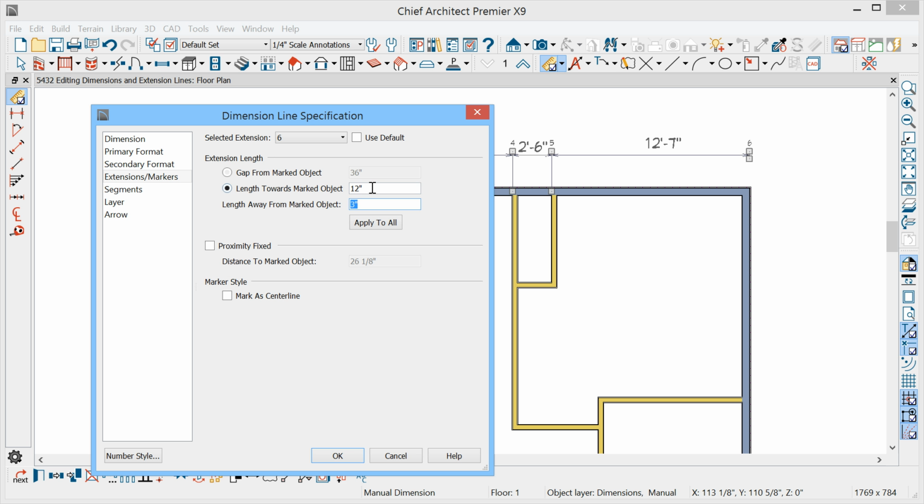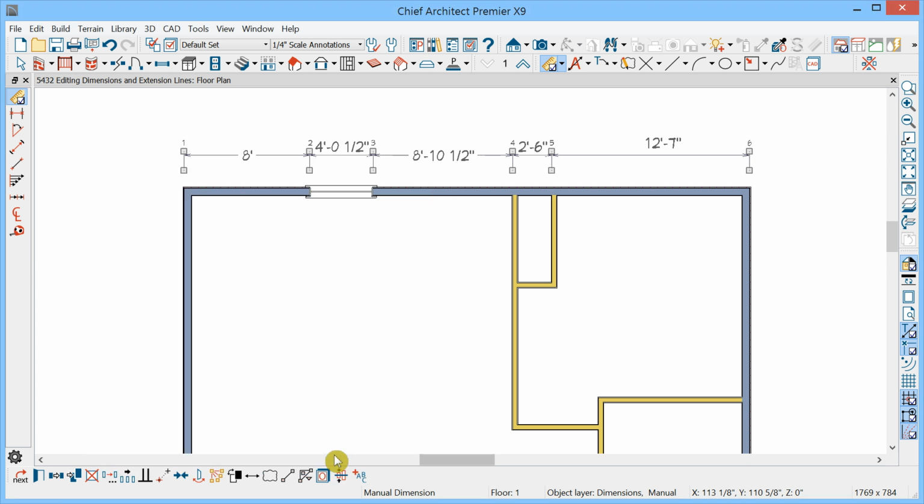And I'm going to say apply to all, so it won't apply just to the one selected extension. And now all of them have been modified in this manner. Notice we're still in Edit Extension mode, but now we have this tool available, returning us to the main edit mode if we click it, and we'll see the diamond handles again.